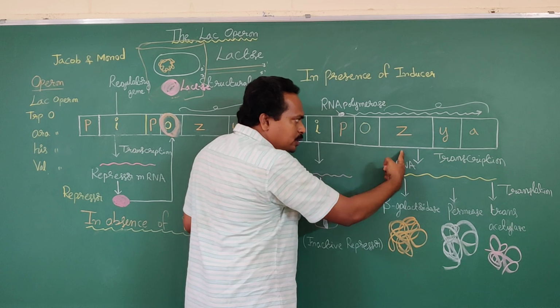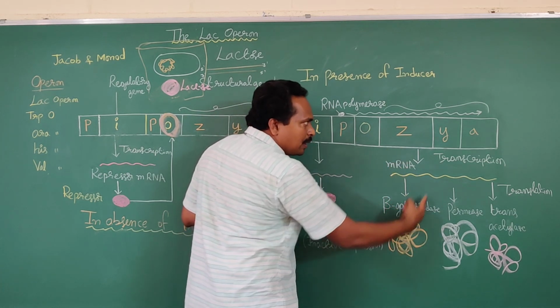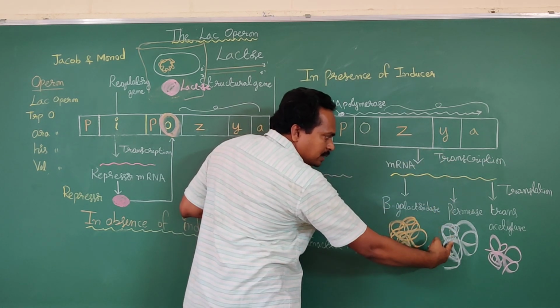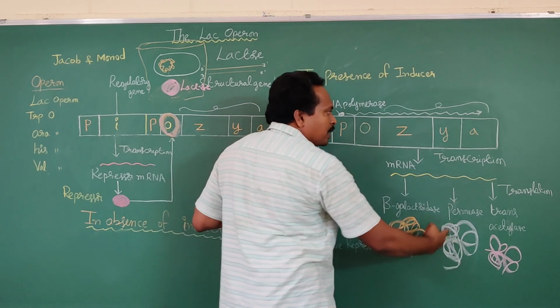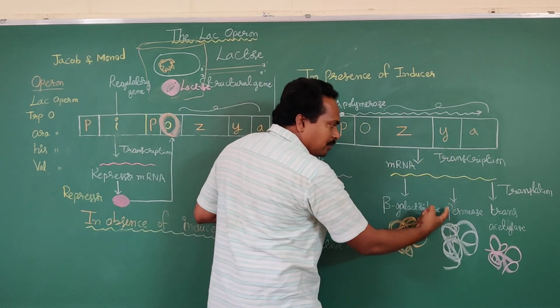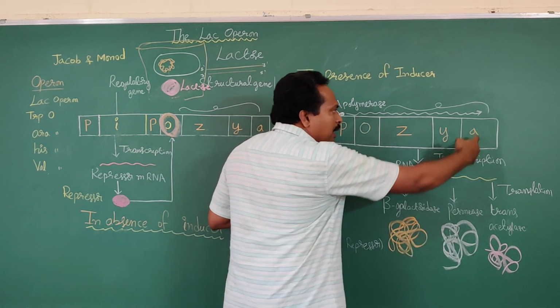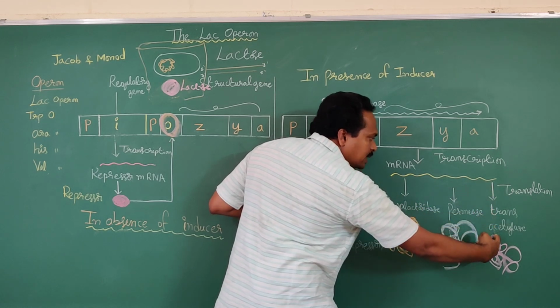Here, the Z gene codes for synthesis of beta-galactosidase enzyme, whereas the Y gene codes for synthesis of permease polypeptide chain. These enzymes are made of proteins. The Y gene codes for synthesis of permease enzyme, meaning the polypeptide chain. The A gene codes for synthesis of trans-acetylase enzyme.